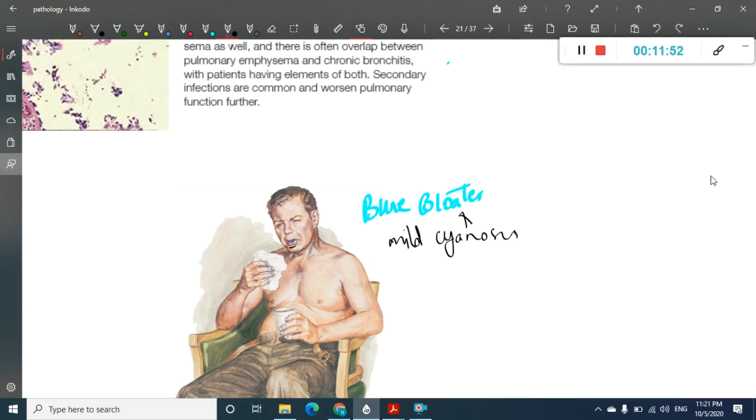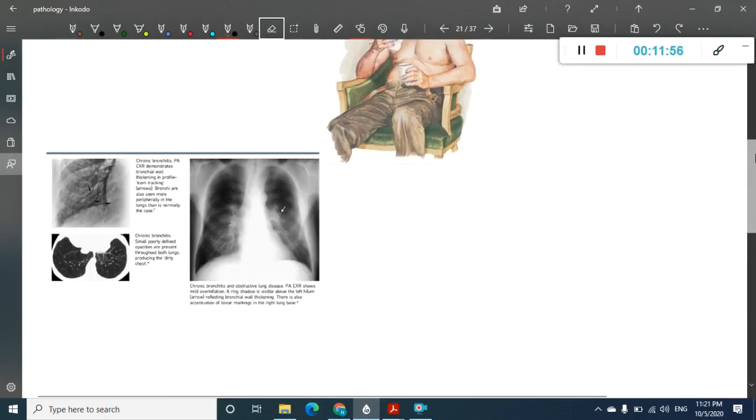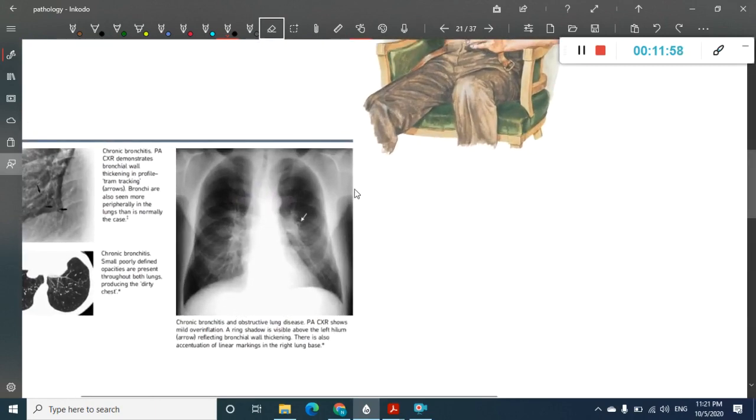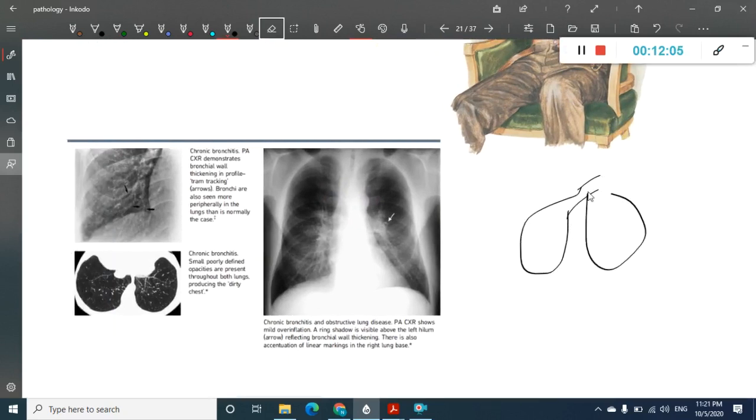Now, then there is one more. This is the picture of chronic bronchitis. Here, because of the obstruction in the airway, the alveoli which have been filled with air find it difficult to empty, and as a result the alveoli become hyperinflated. So you can see hyperinflated lung margin. See, these lungs are very big.